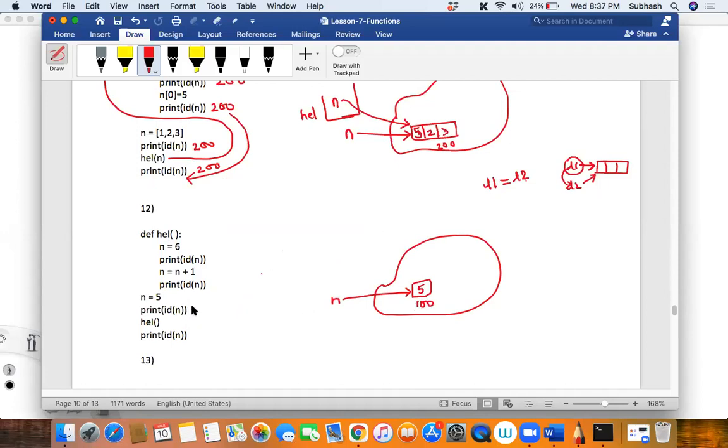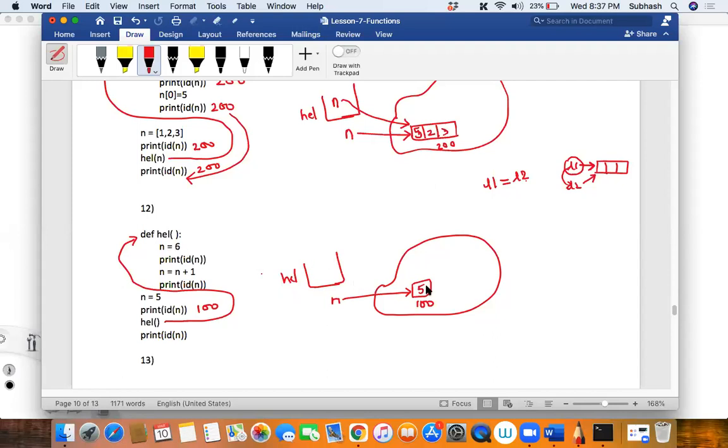Print the id of n. What will get printed? 100 will get printed. Then it will call hell, but it is not passing any parameter. So there is a stack frame for hell. Then the value of n is 6. So I'll say n is equal to 6.